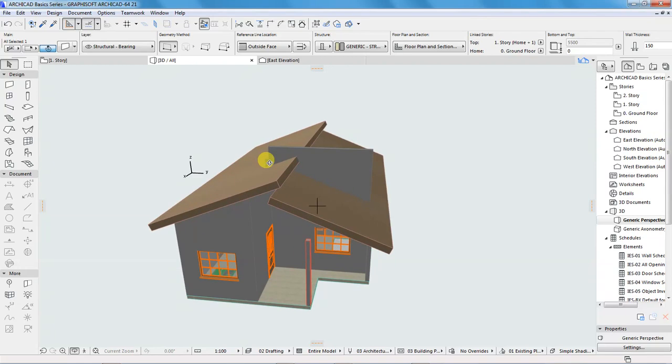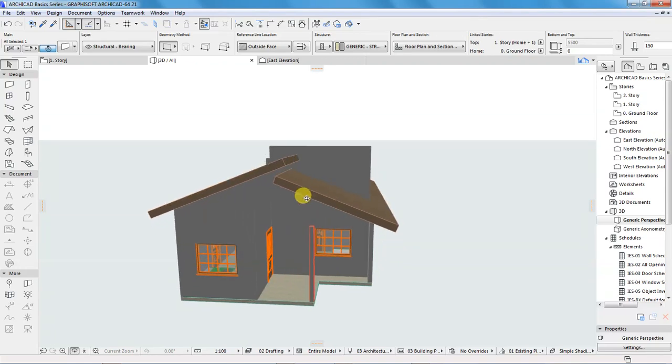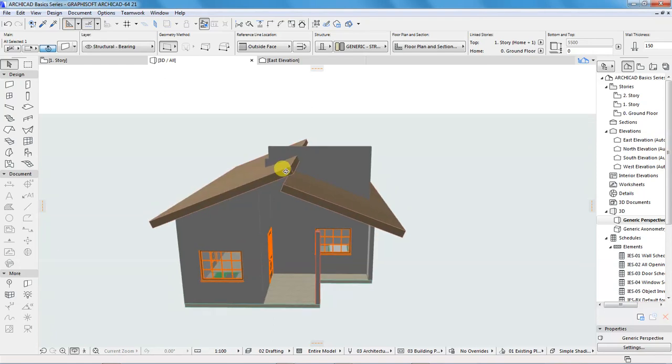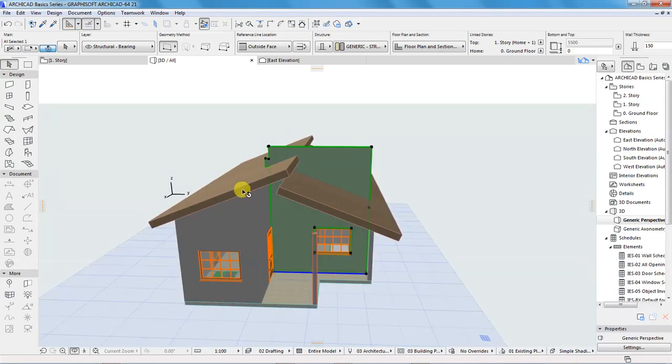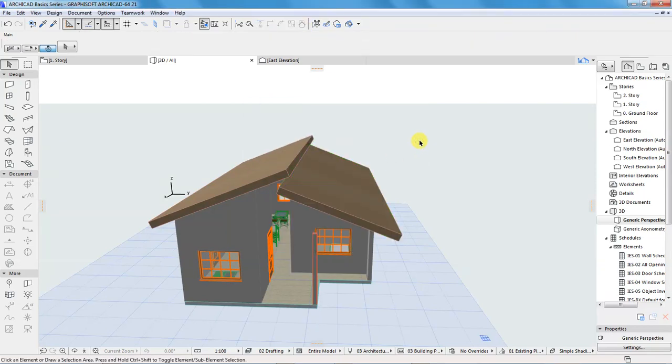So come back here. If you look at this intersection, there is a part of this wall that is linked to this plane of the roof, and there's a part of this wall that is supposed to be trimmed using this other roof plane. If you use this roof and do the trimming, you notice there's going to be a space up there, and it is not what we want.